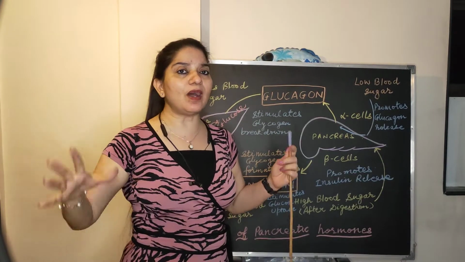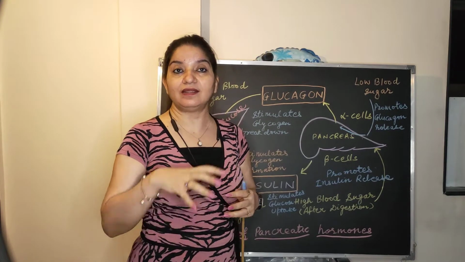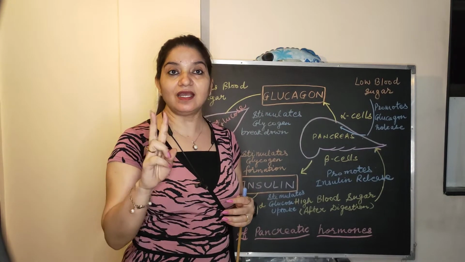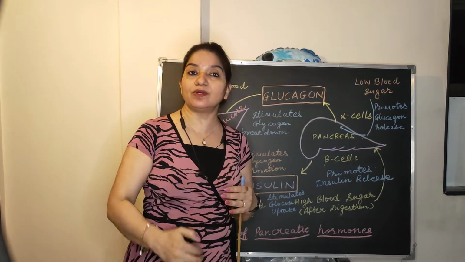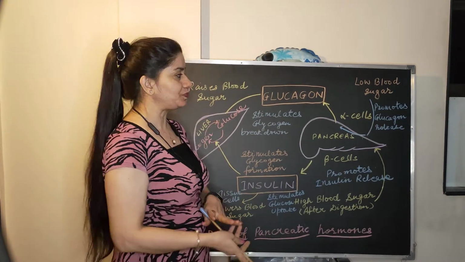First, whatever amount our body requires, that much glucose is taken up by the tissue cells. And second, the excess of glucose is converted into the glycogen and it is stored in our liver and muscles. So this is how the insulin acts.